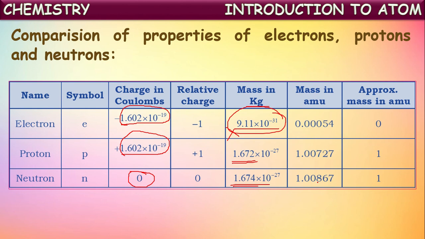See, it is a little greater than the proton's mass. But relatively, if we take approximate values, for electron we can consider it as 0 when compared to the mass of proton and neutron, and the mass of proton and neutron are taken as 1 unit, that is 1 AMU, approximately. These are the properties of the three fundamental particles.